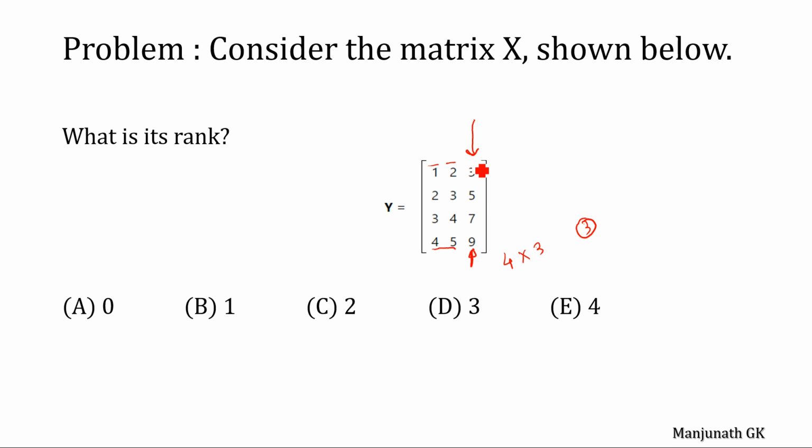As a result, between these two we don't have any relation. Neither of them can be used to represent the other. So we find only two independent vectors in the given matrix Y. Then what could be the rank of this matrix? It is 2.